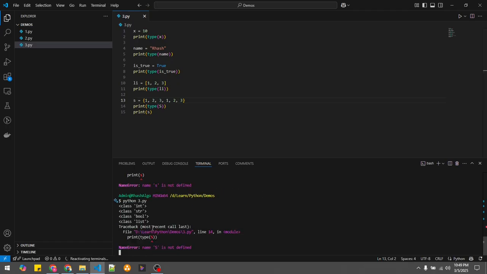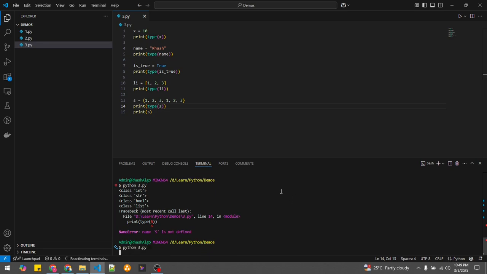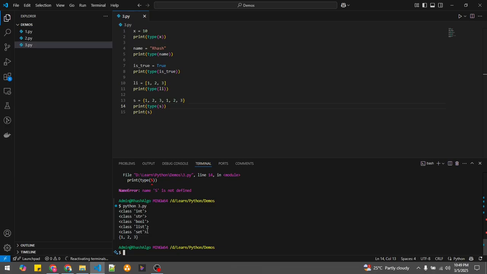Oh, type of s. Okay, see that, so the type is set. I gave the elements 1, 2, 3, 1, 2, 3, which are repeated, but it is giving unique elements only. That's the feature of set. Okay, let's move on to the next slide.